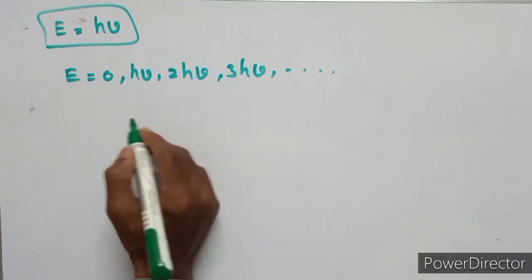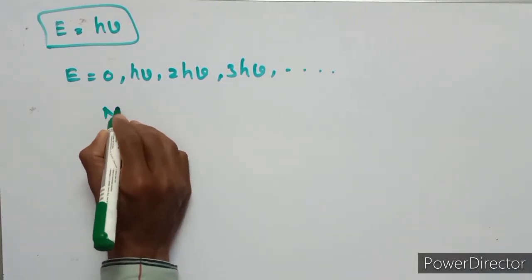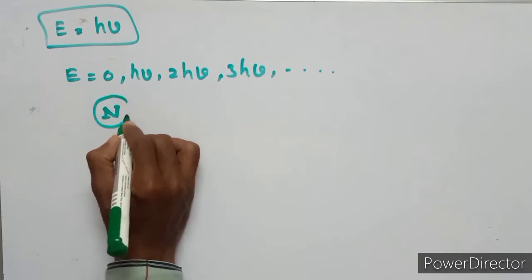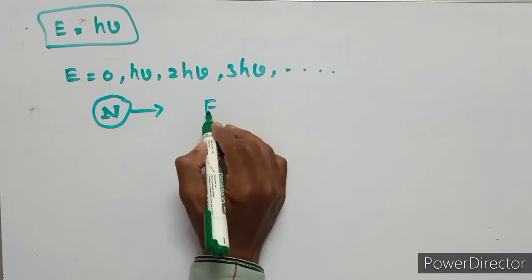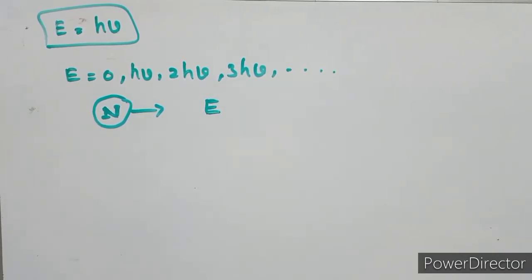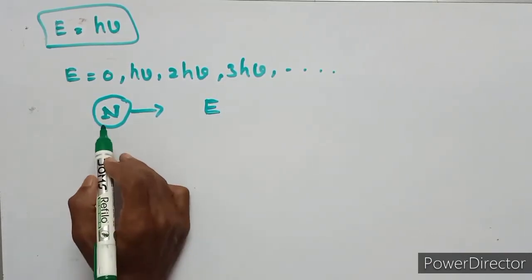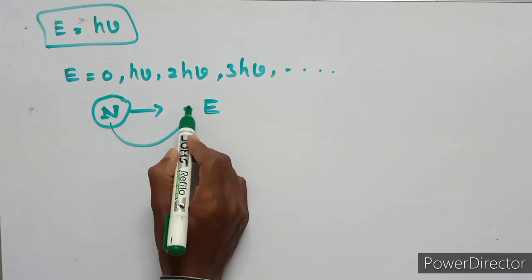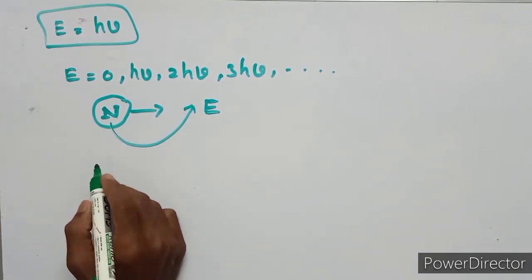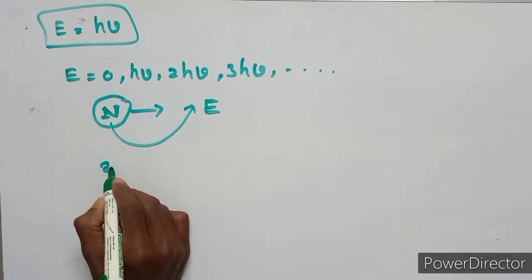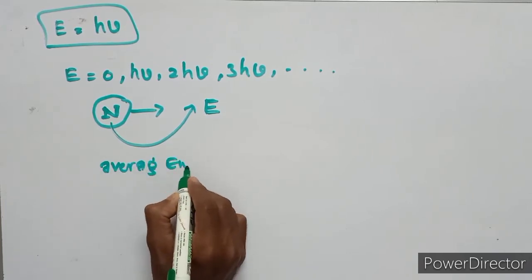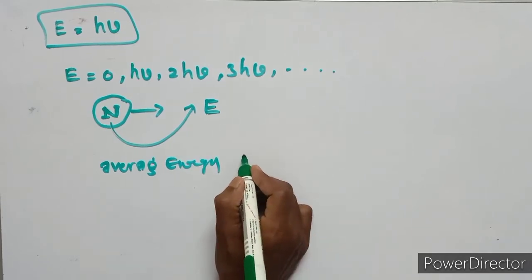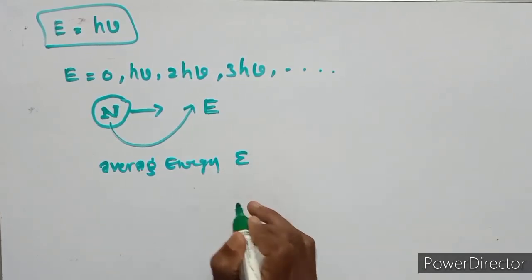Let us consider n number of Planck's oscillators that develop the energy E. Then what is the average energy? The average energy is denoted by epsilon.